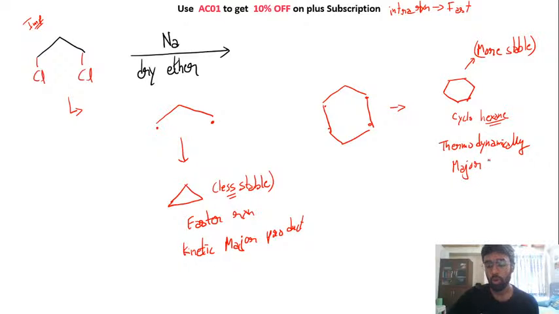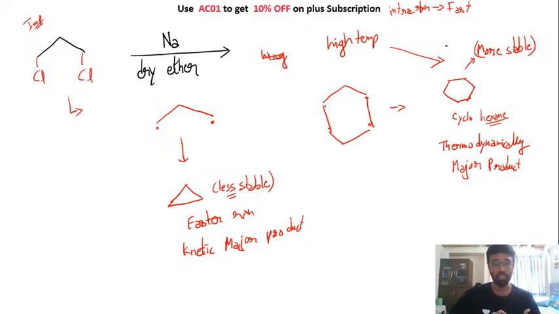Okay, so I hope this thing is clear. Now if you provide more heat to this reaction, let's say we are keeping the temperature very high, so under high temperature your thermodynamic products are favored.